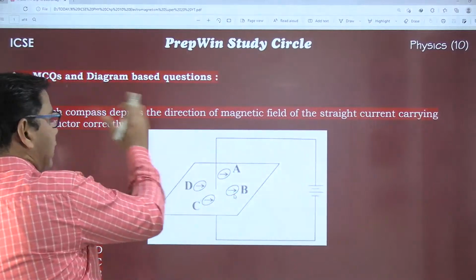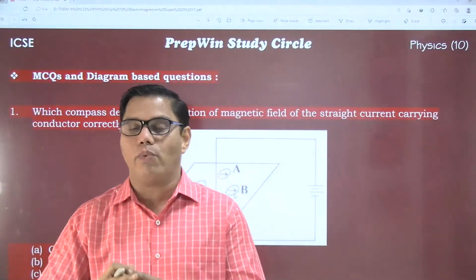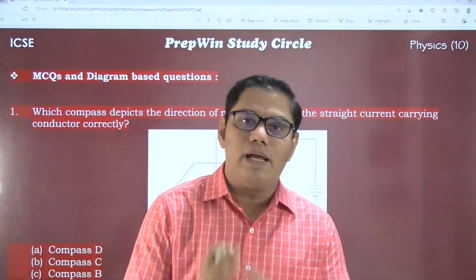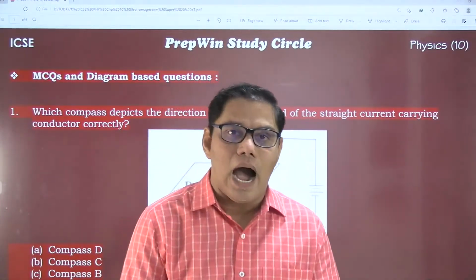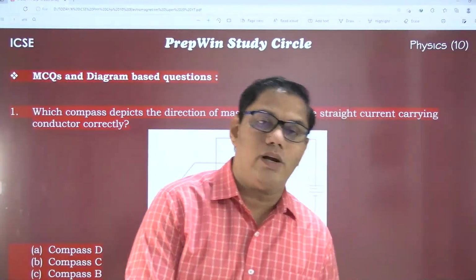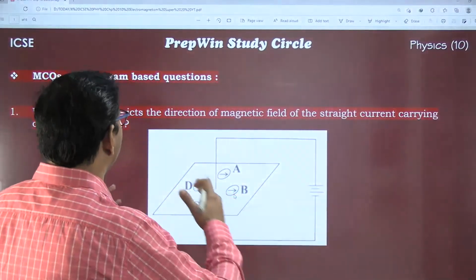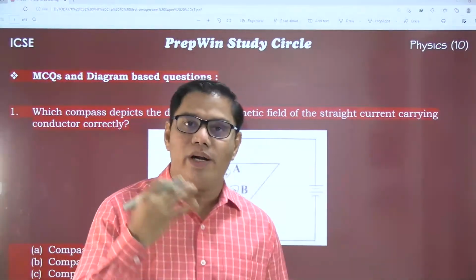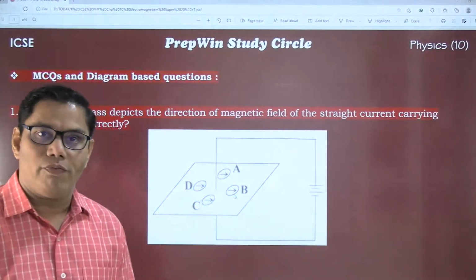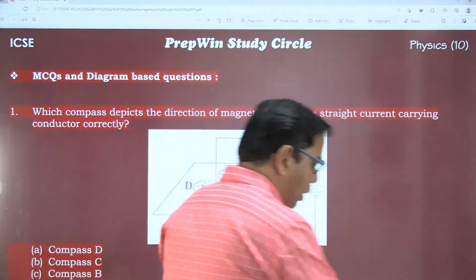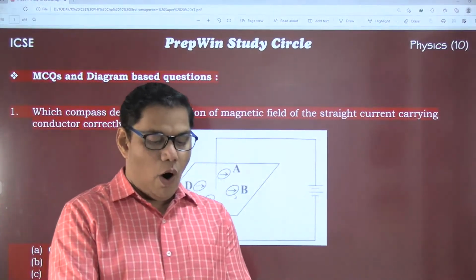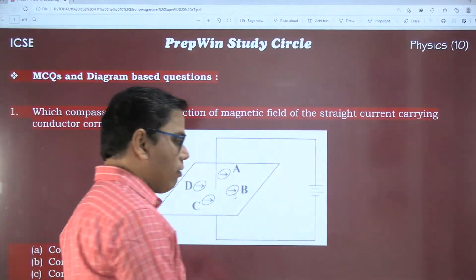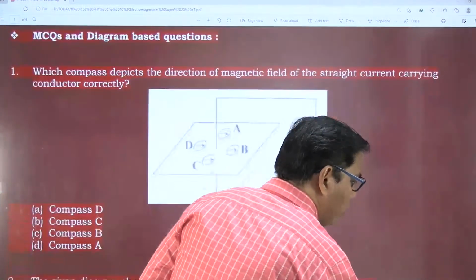So here we go. The first 15 questions are a combination of MCQ and diagram based questions. It can be in the form of an MCQ, but it can be asked in the form of a subjective question also. So don't ignore it just because it looks like an MCQ. The question is asked as an MCQ, but the teacher may modify it and ask you in the form of a question and answer also. So are we all ready to launch our today's class? Yes, sir. Okay, here we go. First question, question number one.